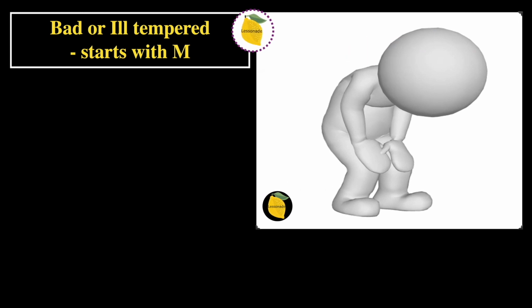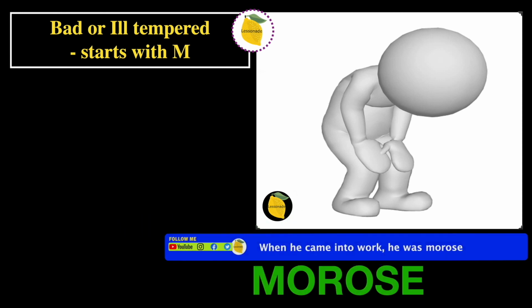So the next definition is bad or ill-tempered, starts with M. And in this picture, we can see someone who is obviously ill-tempered. So therefore, the word will be morose. And the sentence for this word is, when he came into work, he was morose.